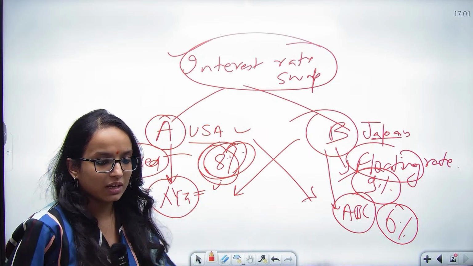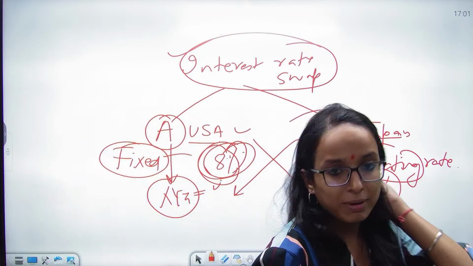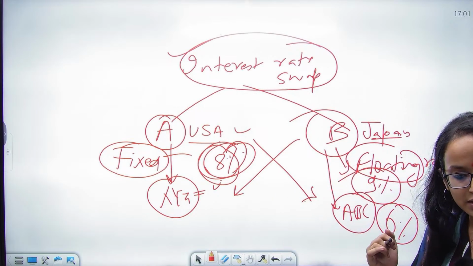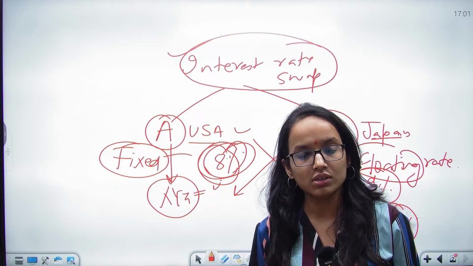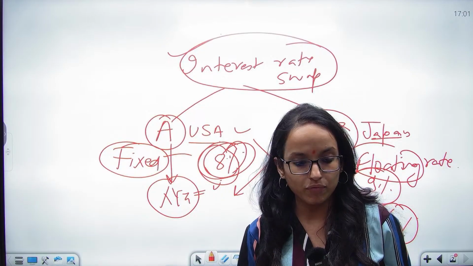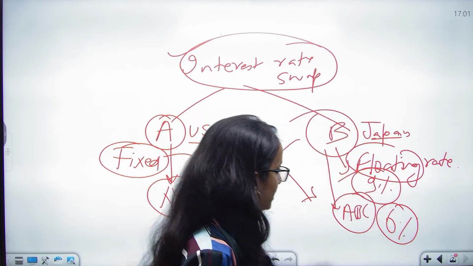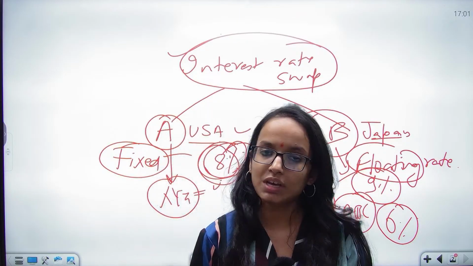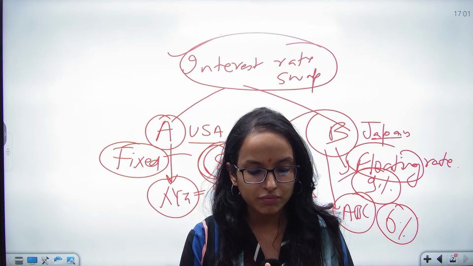These kind of swaps are there. But who gets benefited? It gets benefited when the floating rate increases. So one party will be at loss and one party will be at profit. That depends on the situation, whether it is increasing or decreasing. These kind of interest rate swaps are common. I hope you have understood the concept of interest rate swap.